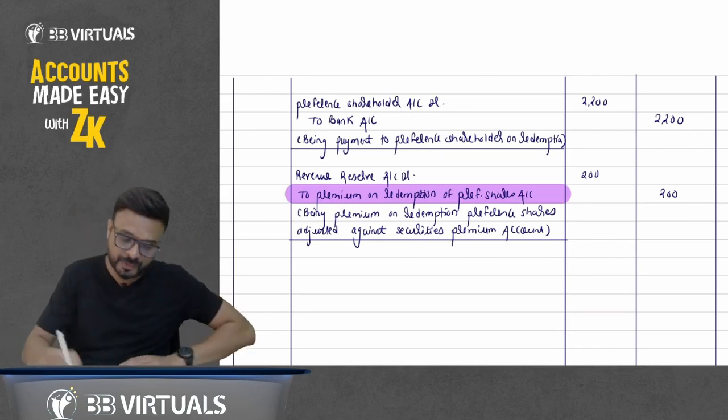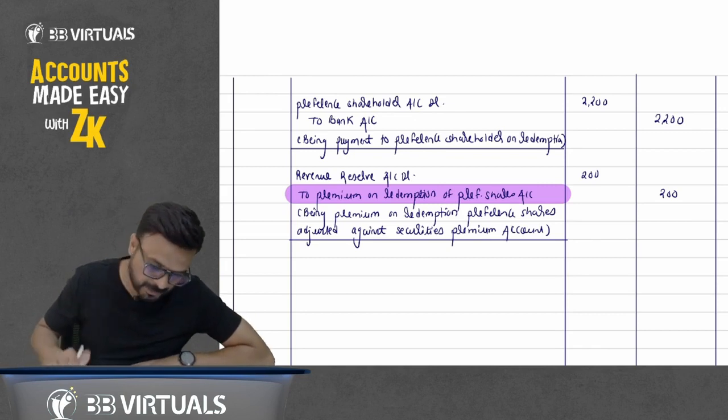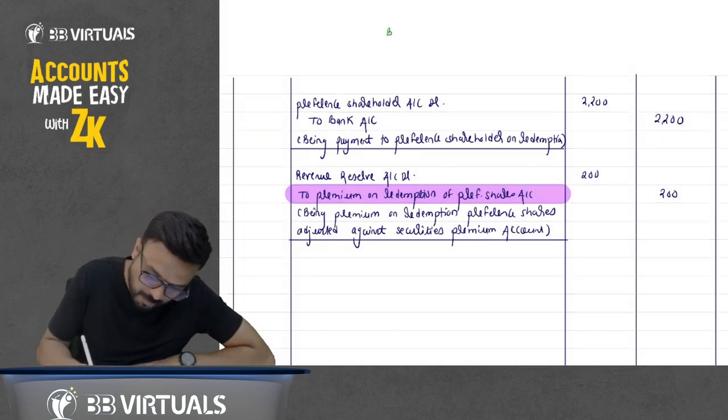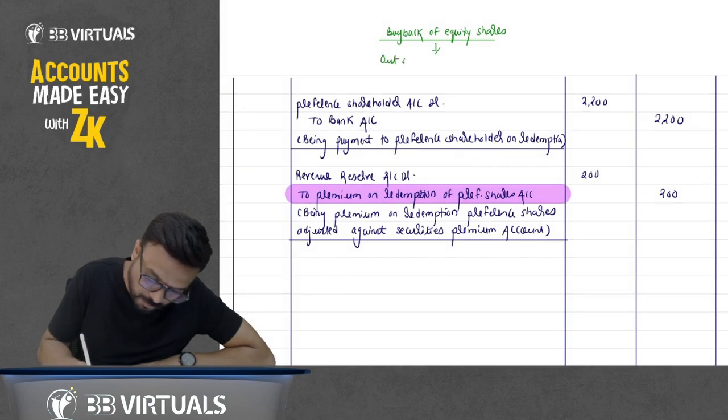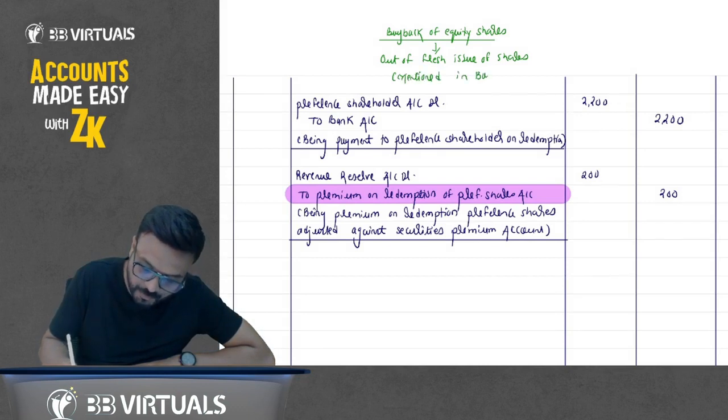So for your reference I am writing here: buyback of equity shares is out of fresh issue of shares. How can I say that it is out of fresh issue of shares? Because it is mentioned in the question. You can say mentioned in the balance sheet. I am writing it for your reference only.